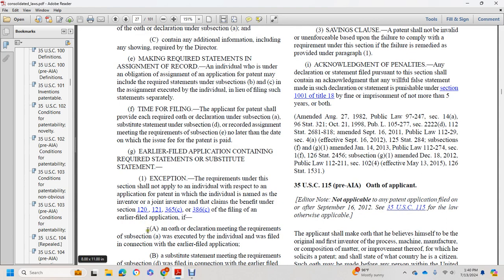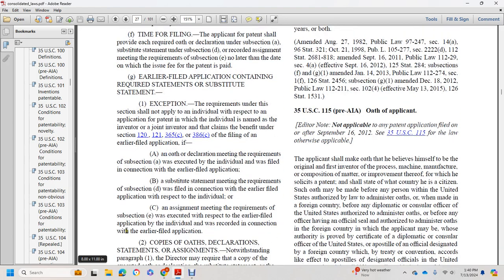and who claims the benefit under Section 120, 121, 365(c), or 386(c) of the filing of an earlier-filed application, if: A. an oath or declaration meeting the requirements of subsection A was executed by the individual and filed in connection with the earlier-filed application; B. a substitute statement meeting the requirements of subsection D was filed in connection with the earlier-filed application with respect to the individual; or C. an assignment meeting the requirements of subsection E was executed with respect to the earlier-filed application by the individual and was recorded in connection with the earlier-filed application.